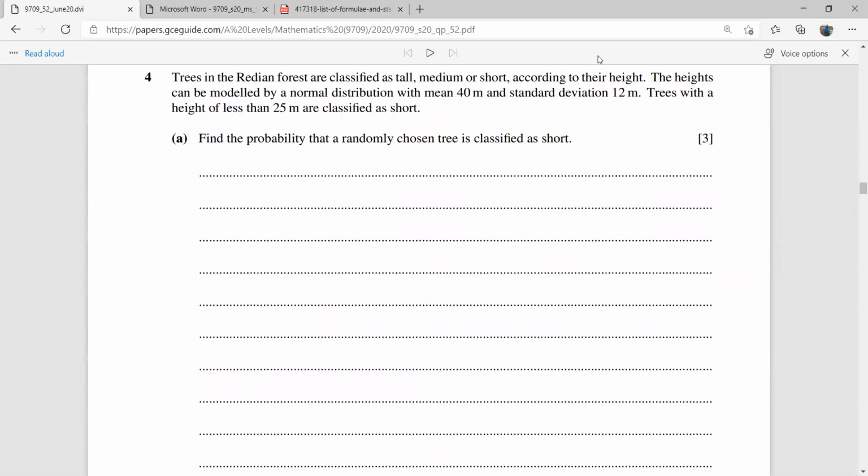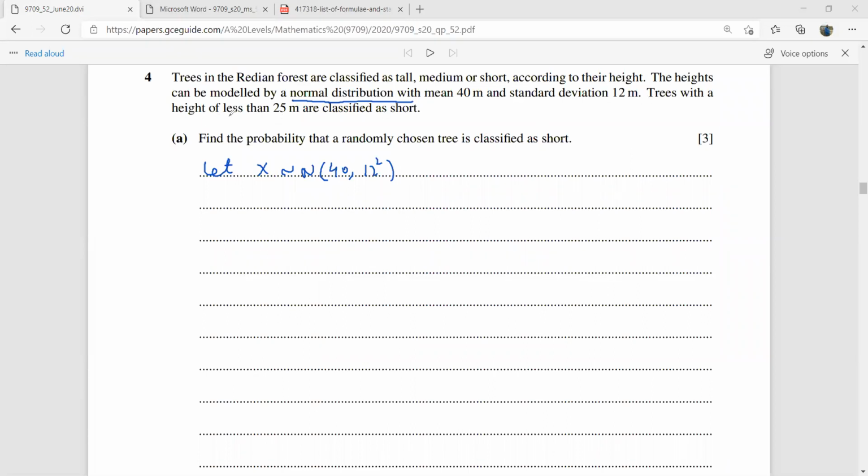Okay, question number 4. You read it thoroughly and then we do it together. It says trees in the rainforest are classified as tall, medium, or short. The heights can be modeled. Now you see this is so nice. In fact, this normal distribution is always given that it is a normal distribution. So I would start by saying let X be normally distributed with the mean 40 and the variance 12 square. We are given the standard deviation, but here you people, you give that variance, okay?